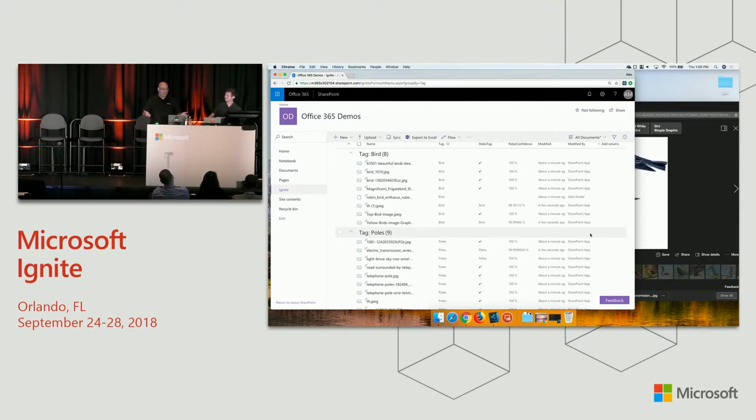Yeah, so earlier in the week you saw kind of the final side of this. But this shows just how easy it would be for whatever domain you're in to create kind of a little training site that you could be identifying drone hazards, you can be identifying cupcakes like we were earlier, or anything else, and then hook up to Flow or Power Apps or any of the other things you might want to do with that data. But we're on stage, and that did not take that long to walk through all the code necessary to be able to train your own models off of OneDrive and SharePoint data. So I think that's pretty cool. Let's go back over to our slides.